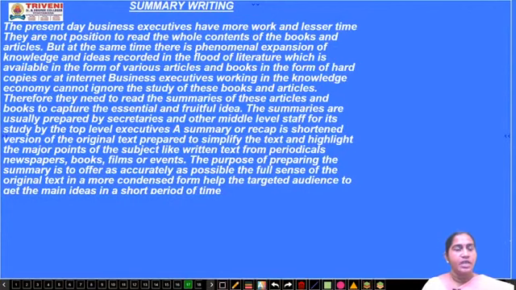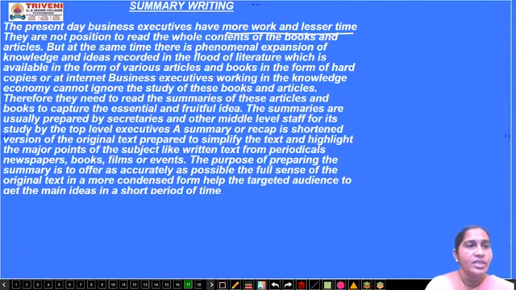Summary writing, a brief report. Now we are going to deal with summary writing. Present-day business executives or business officials have more work and less time, but they have a lot of interest in reading books. Then how are they going to fulfill their passion for reading? They are not positioned to read the whole content of a book. The whole book they can't read in a short time.